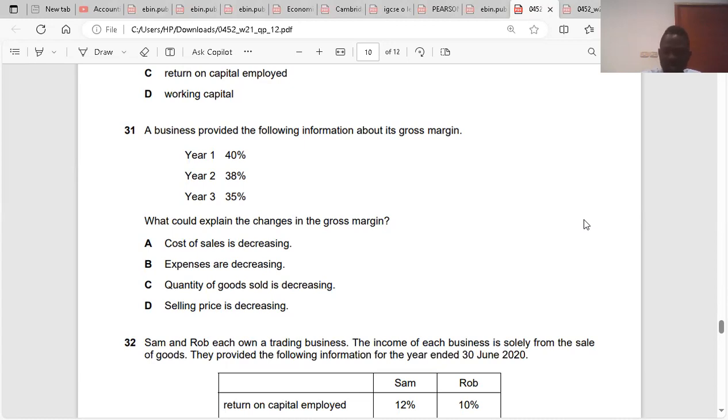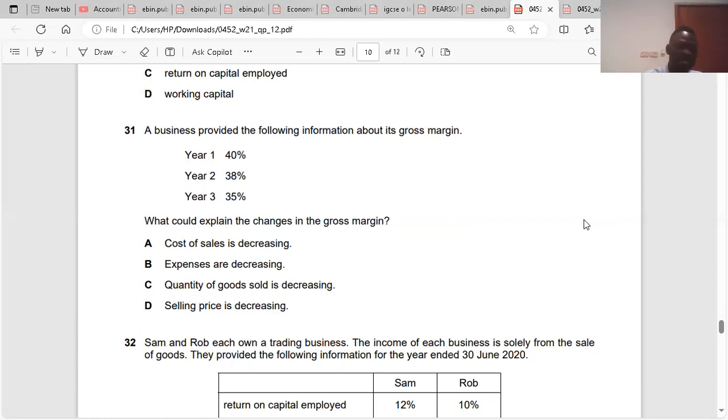Year 1, 40, year 2, year 3. So each year that passes by, the gross profit margin reduces. Gross profit margin could fall if cost of sales is high or if the selling price is low. Sorry, I said expenses, but expenses are not included in gross profit. It's cost of sales. Cost of sales increasing or selling price decreasing. Thank you for telling me that.